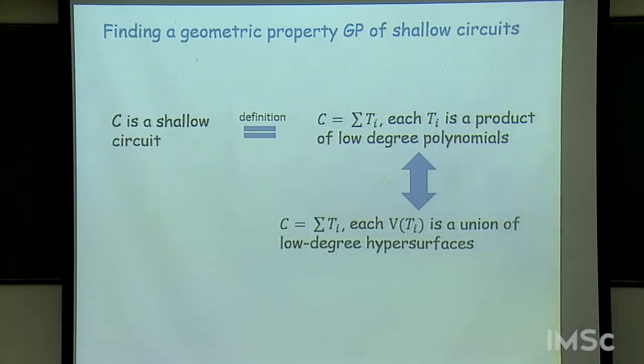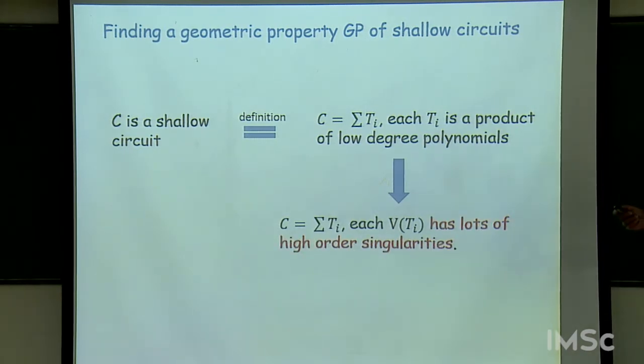So very roughly, the geometric property of a shallow circuit that we use is the following: when something is computed by a small depth 4 circuit, you can write it as a sum of terms where each term is a product of low degree polynomials, right? Equivalently, this means that the variety of each term is a union of low degree hypersurfaces. So the variety of a polynomial is just the set of zeros of that polynomial in the algebraic closure of the field.